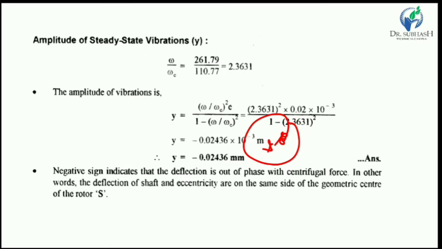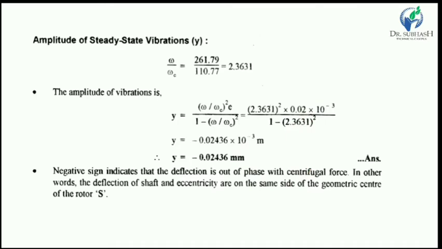So when some devices are rotated at a very high RPM, like 30,000 RPM, such as turbines, in that case this type of vibration arrangement is considered, and it is applicable for that kind of application.